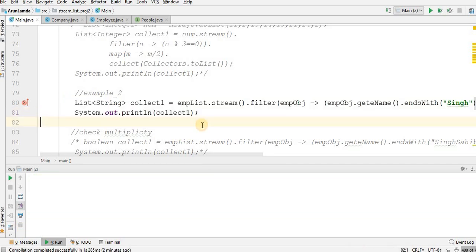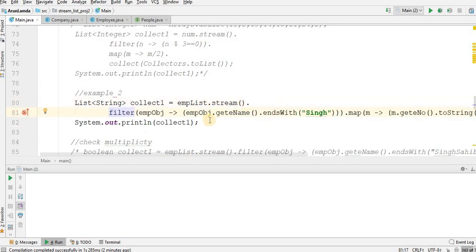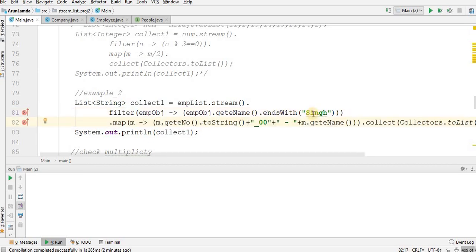This is what it says. I have collect one, employee stream. Now I have the employee object, and I get the name. If it ends with Singh, okay.